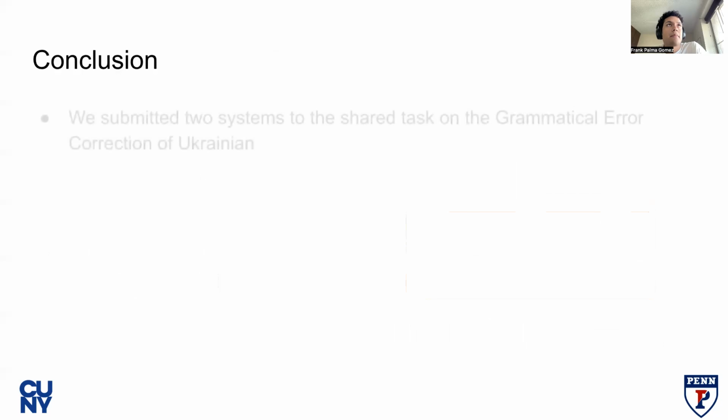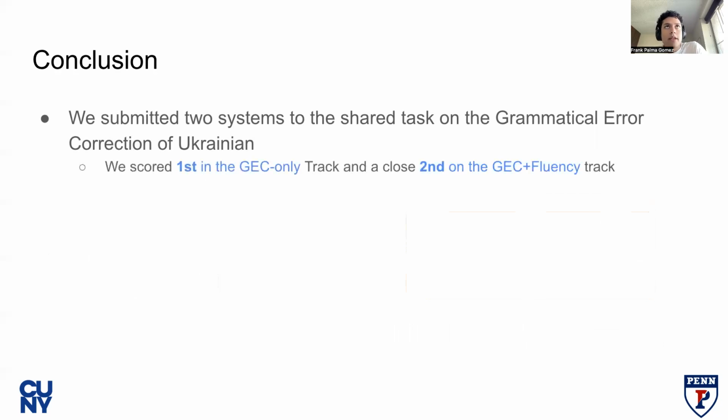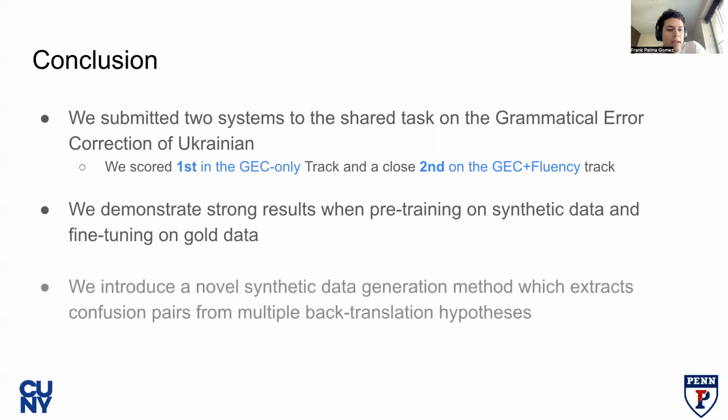To summarize, we submitted two systems to the shared task on the grammatical error correction of Ukrainian. We scored first in the GEC-only track and a close second on the GEC+Fluency track. We demonstrated strong results when pre-training on synthetic data and fine-tuning on gold data. And lastly, we introduced a novel synthetic data generation method which extracts confusion pairs from multiple back translation hypotheses.